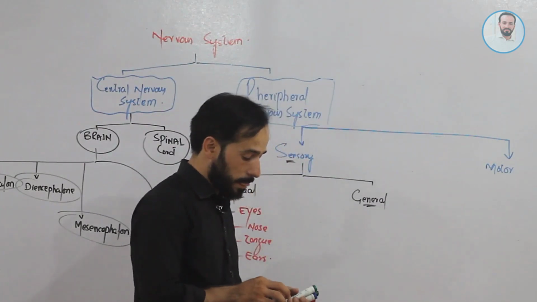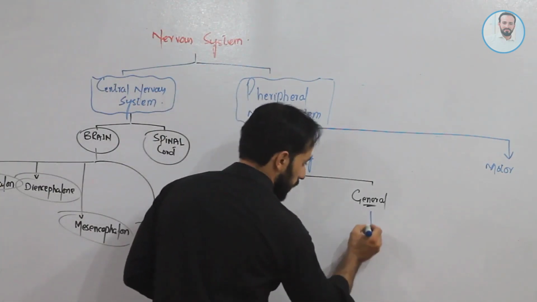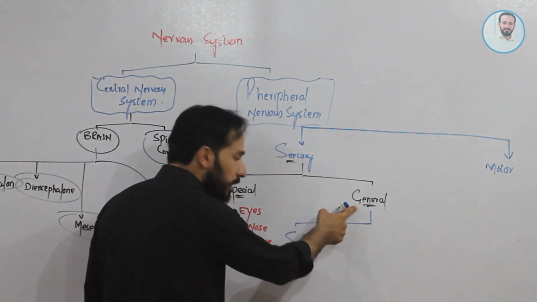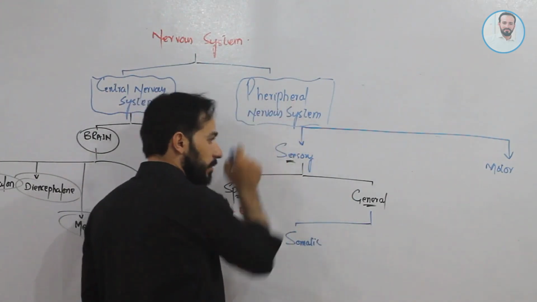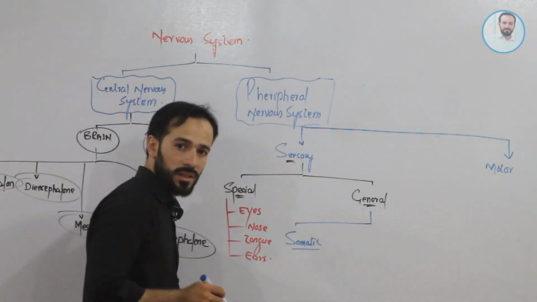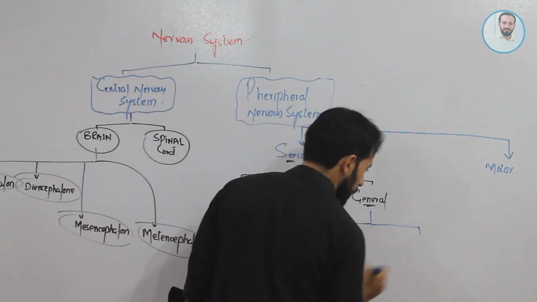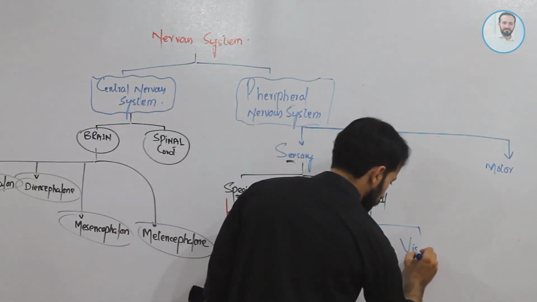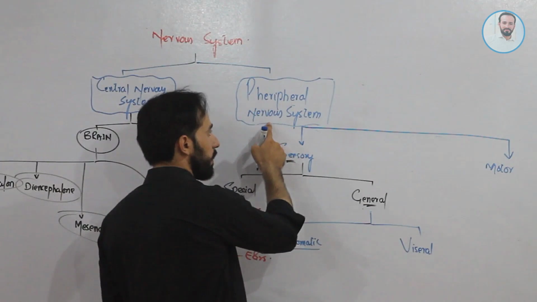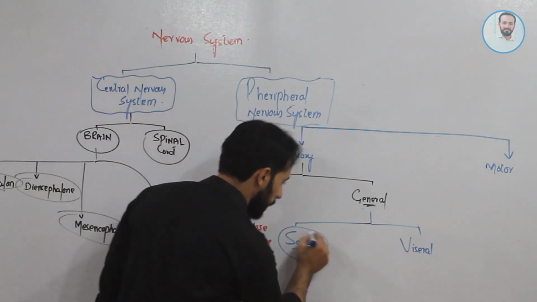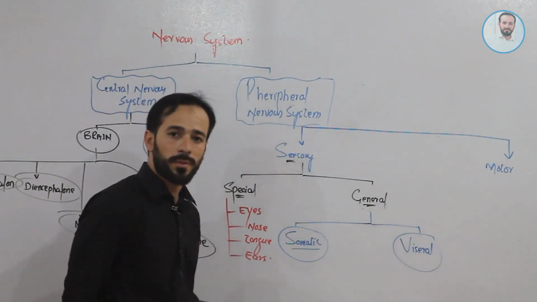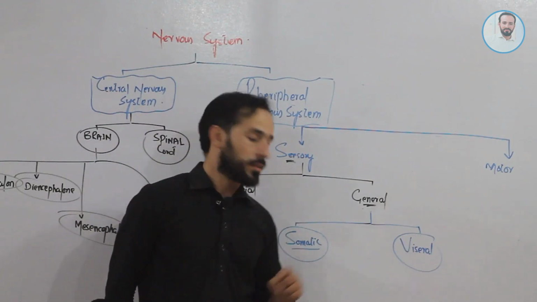The first is the somatic general sensations, right? The first is the somatic general sensory peripheral nervous system, right? Like this: somatic general sensory peripheral nervous system and visceral general sensory peripheral nervous system. It's so simple. General sensations are classified into two: somatic sensations and visceral sensations.